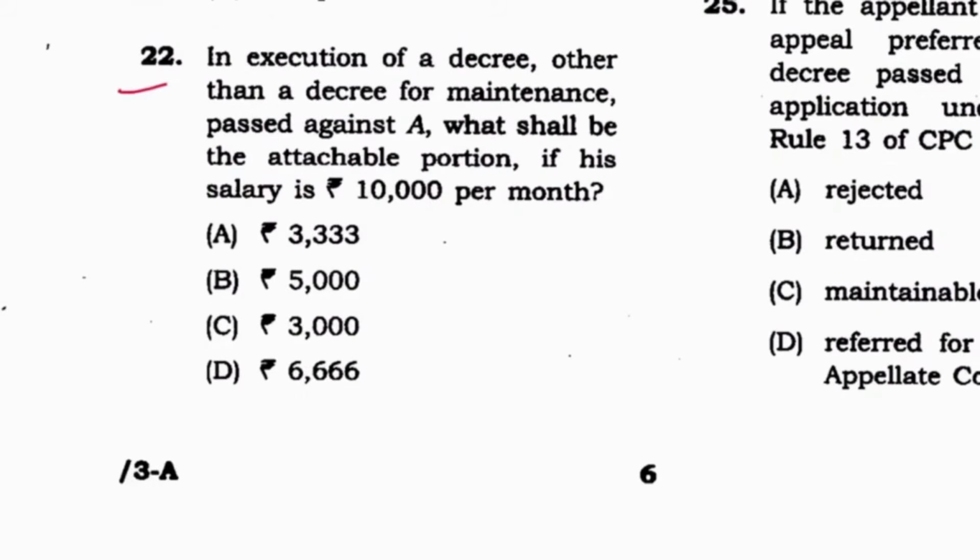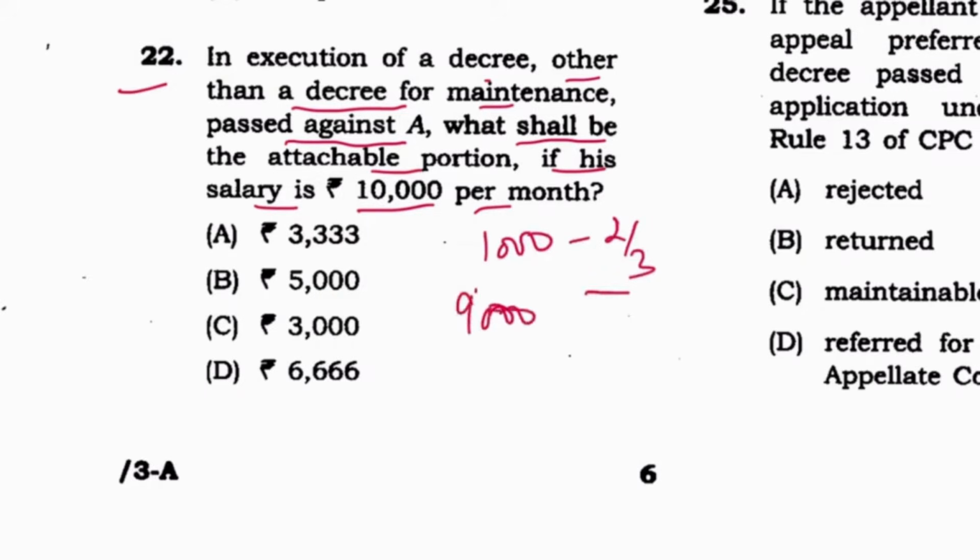Next, 22. In execution of a decree, other than decree for the maintenance passed against A, what shall be the taxable portion if his salary is 10,000 per month? So other than maintenance, first 1,000 and 2/3 cannot be attached. So minus 1,000 is 9,000. Okay, so 1/3 of this, 3,000 can be attached. C is the answer, as per section 60 of CPC.